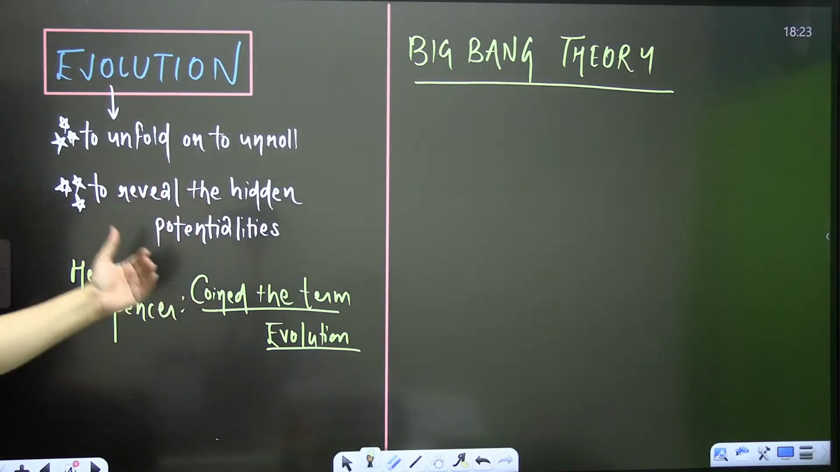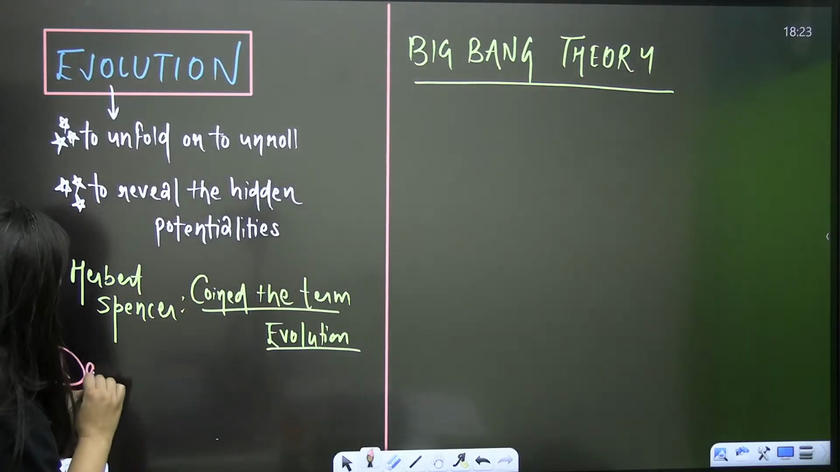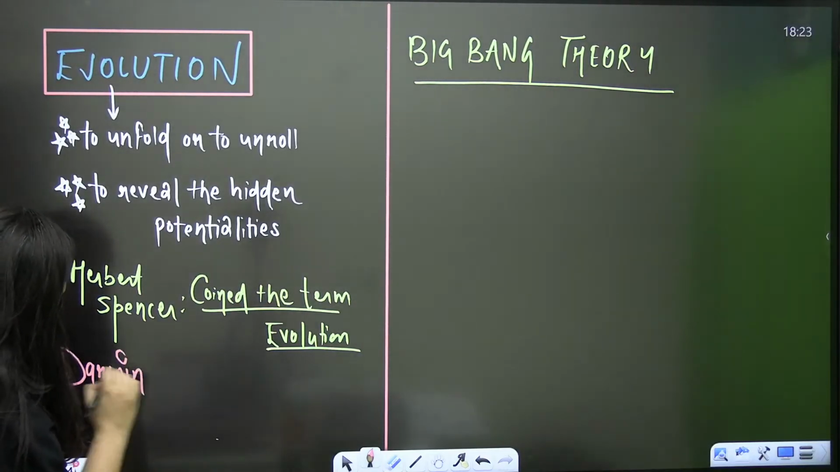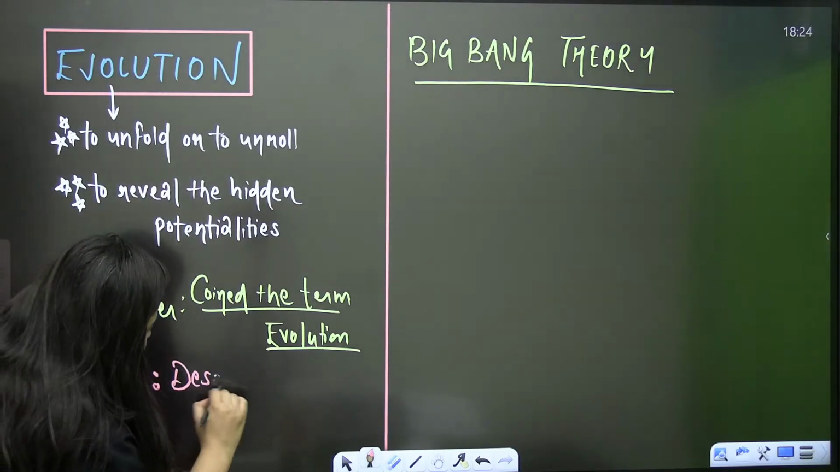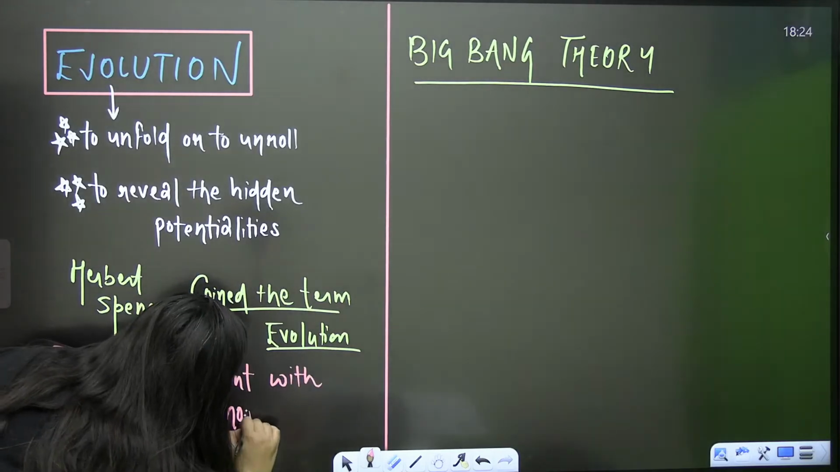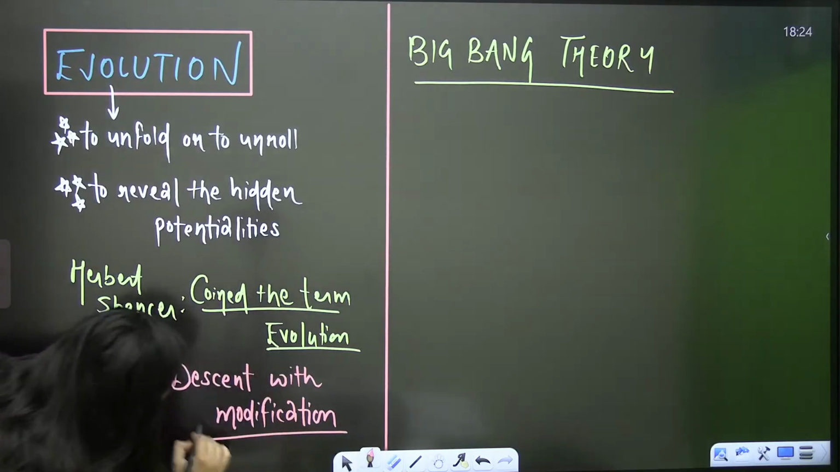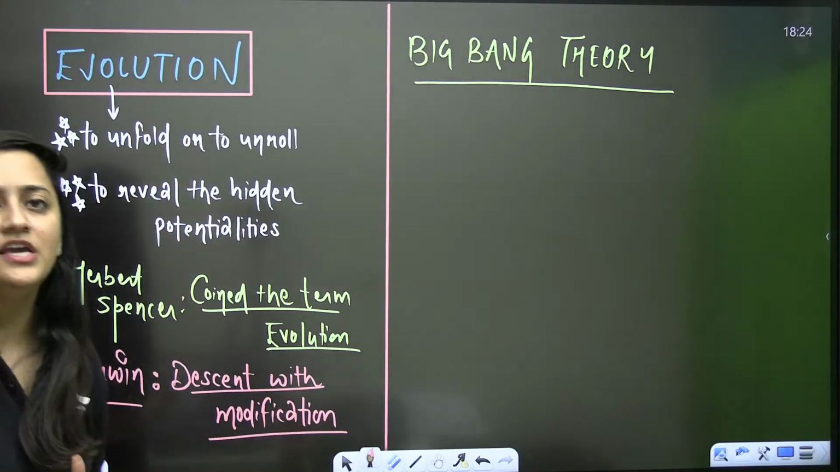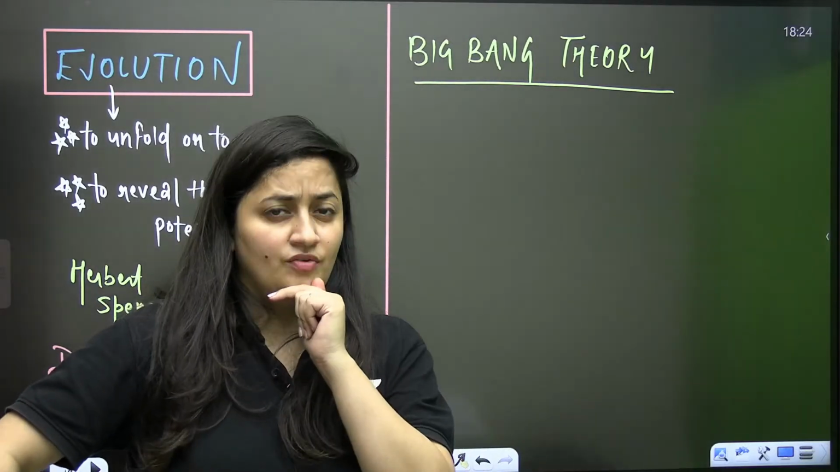And if I have to explain it as per Darwin, I hope you all know about Darwin. As per Darwin, evolution is nothing but descent with modification. You will find this line in your NCERT as well. What is evolution? It is descent with modification. Now, what is the meaning of this line?